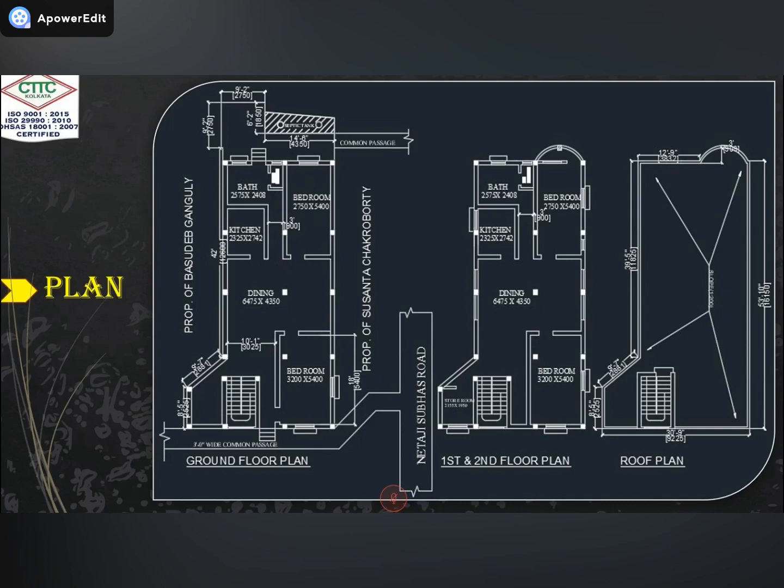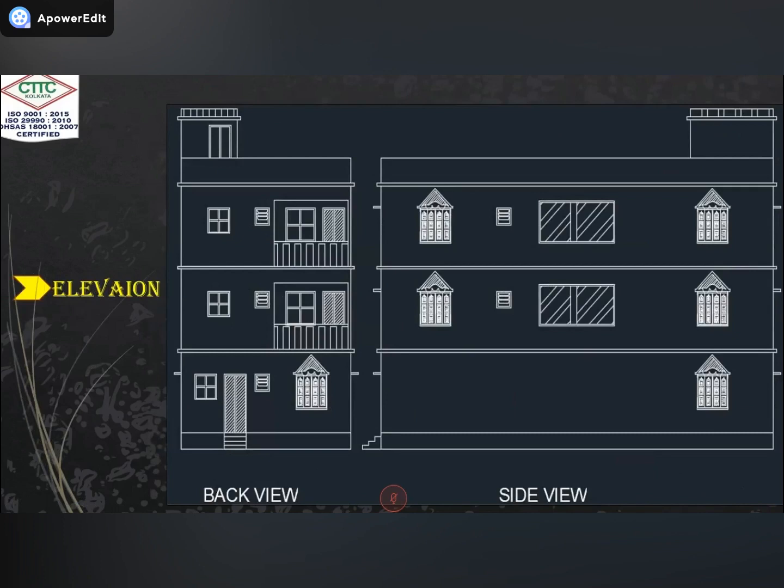Next is the elevation. The elevation is only the view. If you want to show your front view, then with the help of the plan, you will do the elevation view. You can show your front view, side view, or back view. Whatever you want, you show the view with the help of our plan. For the elevation view, we will use the construction line. In AutoCAD, that command is called the construction line command.